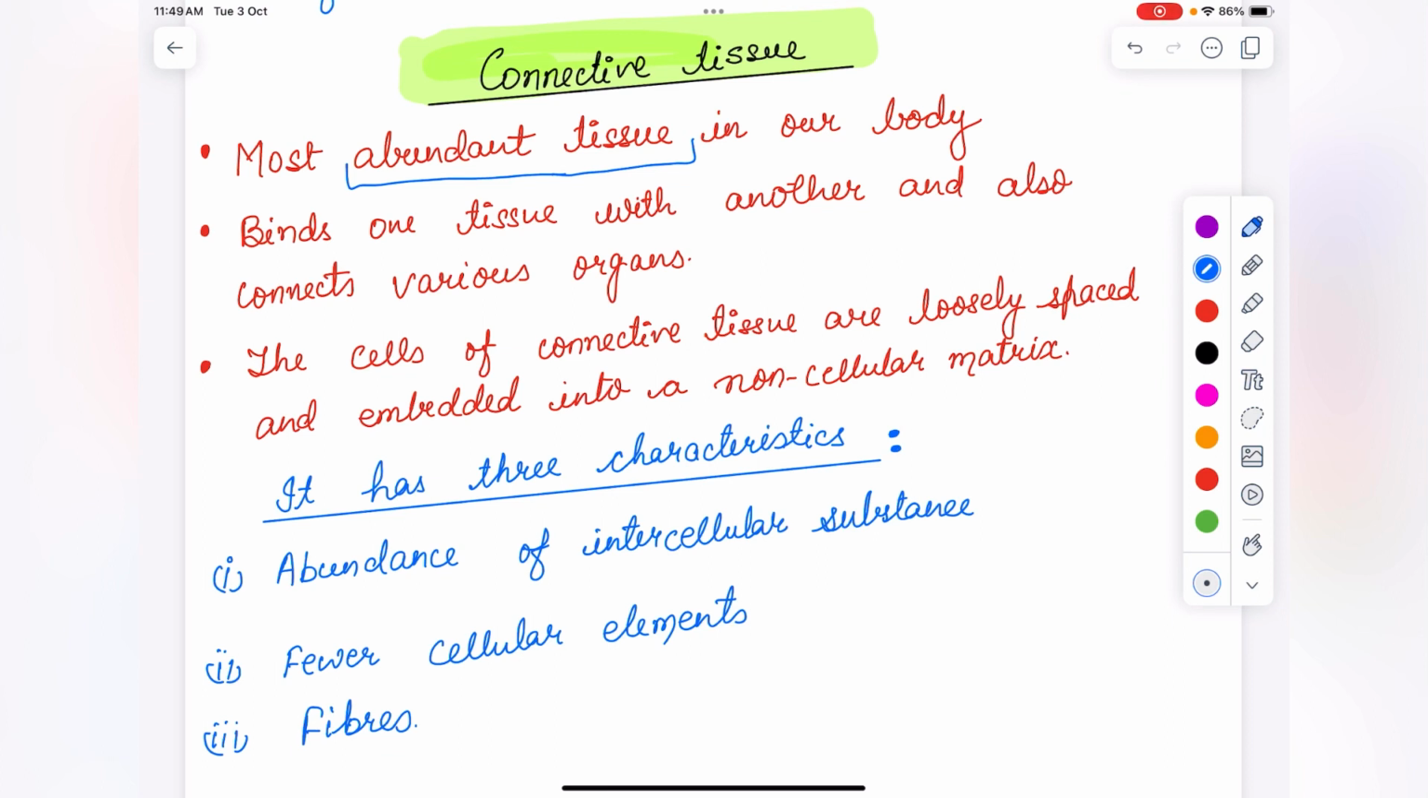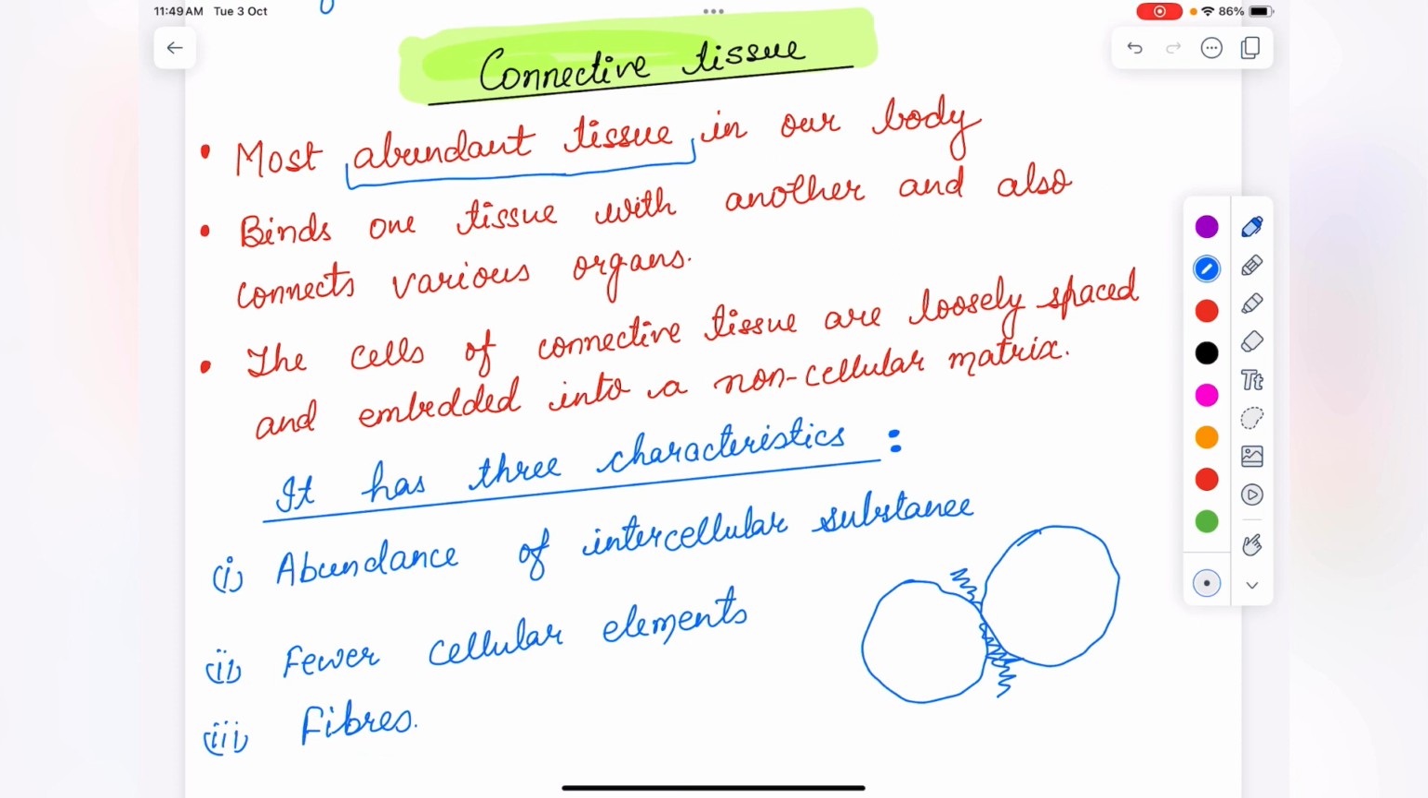Like a group of tissues will be there. For example, this is a tissue, a group of tissue. It will bind another group of tissues. It will act as a binding. ये बाइंडिंग का काम करेंगे. या नहीं तो फिर ये it will bind the various organs. Like there are different organs there.